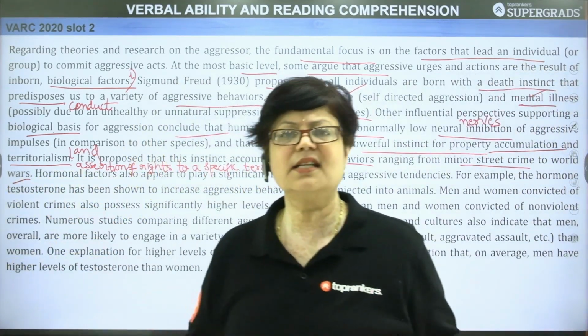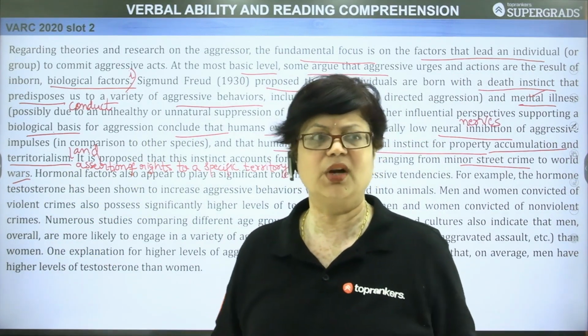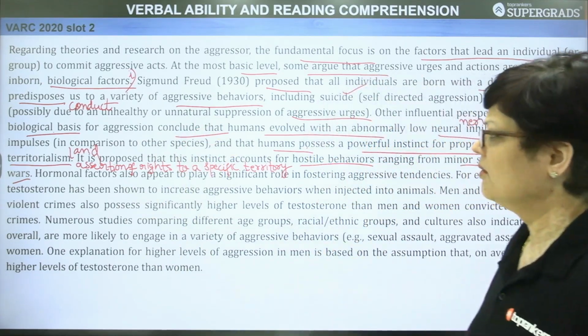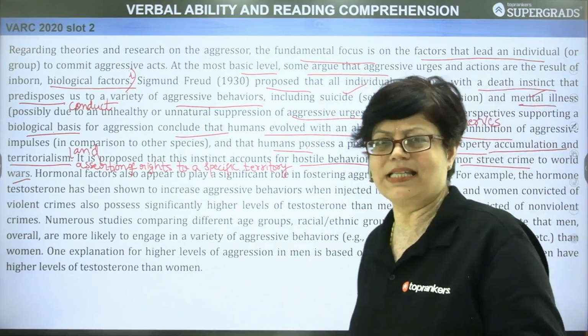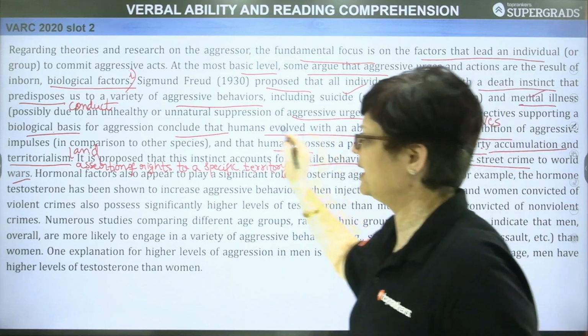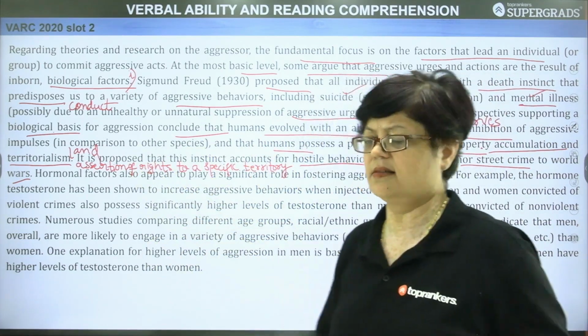So whether it is a minor street crime, happening on the road, or it is happening on such a big scale, that is a war. What is behind that? What is in the basis? What is in the basis? The powerful instinct for property accumulation and territorialism. These are the findings.